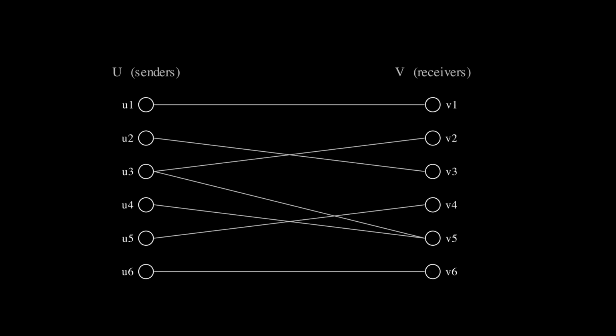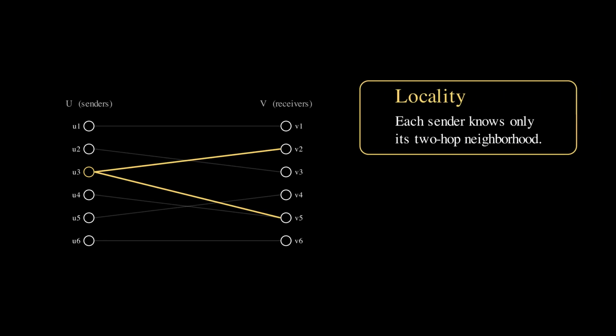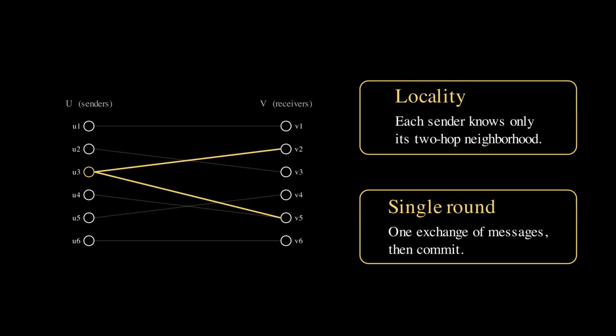The first hard constraint is locality. Each sender knows only its two-hop neighborhood: which receivers it can reach, and how many other senders each of those receivers can reach. Nothing global. The second hard constraint is single round. One exchange of messages, then commit. No multi-round refinement, no augmenting paths. The goal is to produce a matching that is as large as possible under these two constraints.